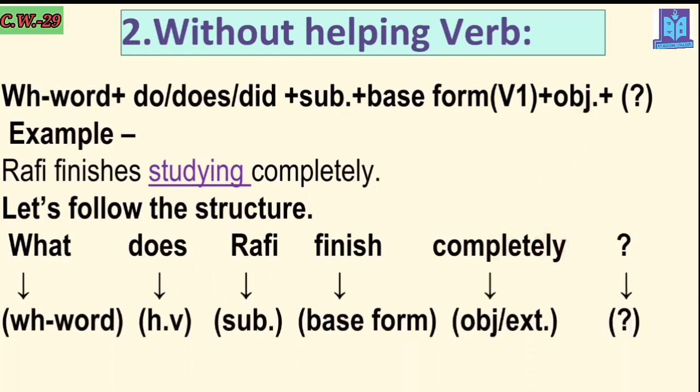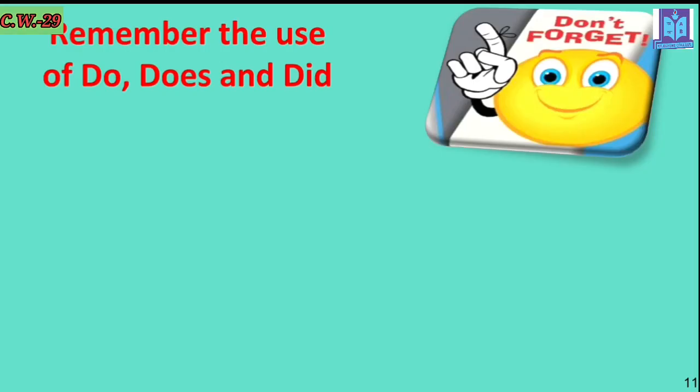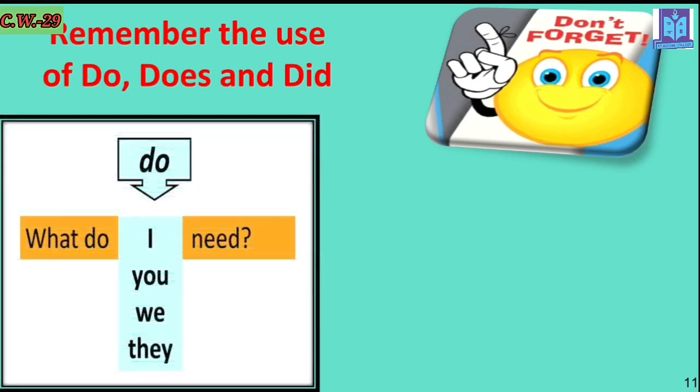Now look, I have shown you exactly one by one, serially, to indicate how important it is. You have to learn this structure also. Write it down in the CW copy so that you can practice it further. And the full structure you have to learn, okay? And you have to follow exactly the same. Now look, there is one thing that you have to remember, the use of do, did, does.